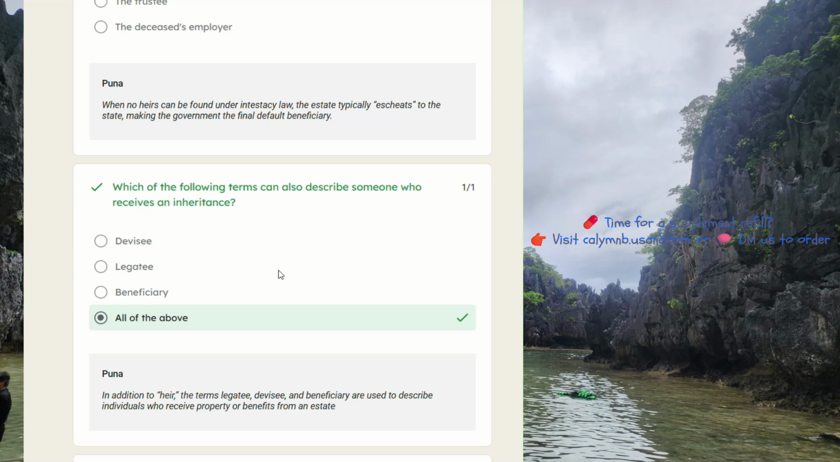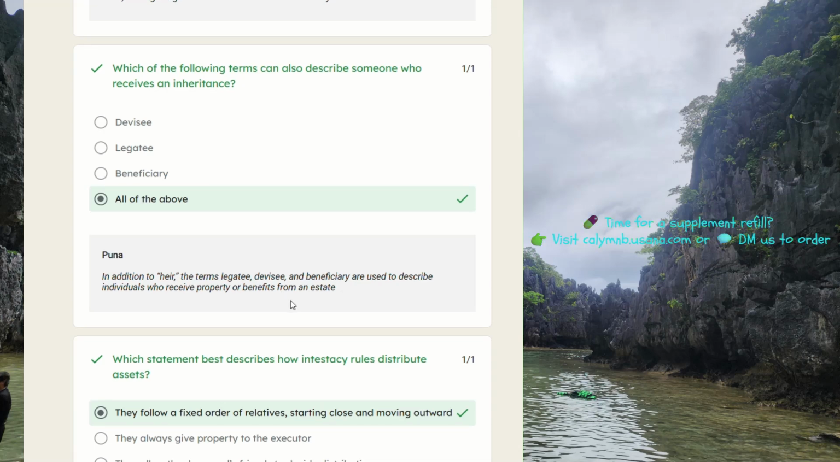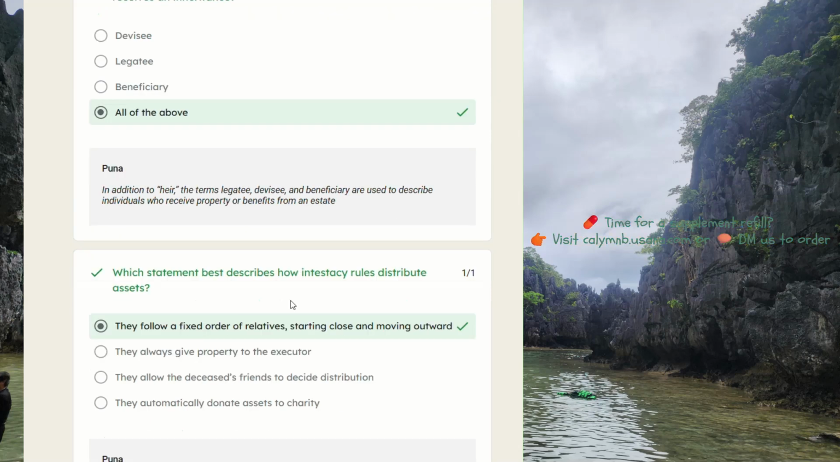Which of the following terms can also describe someone who receives an inheritance? All of the above. So, in addition to heir, the terms legatee, devisee, and beneficiary are used to describe individuals who receive property or benefits from an estate.